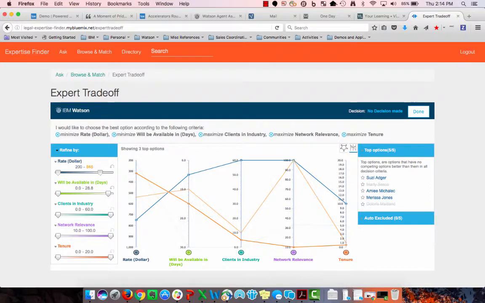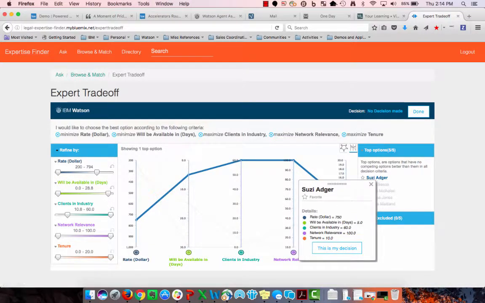I can lower their rate a little bit because of a project budget. I can even see okay, how many clients have they had, and very quickly we can see that Susie is a great selection here, and we can make a decision.